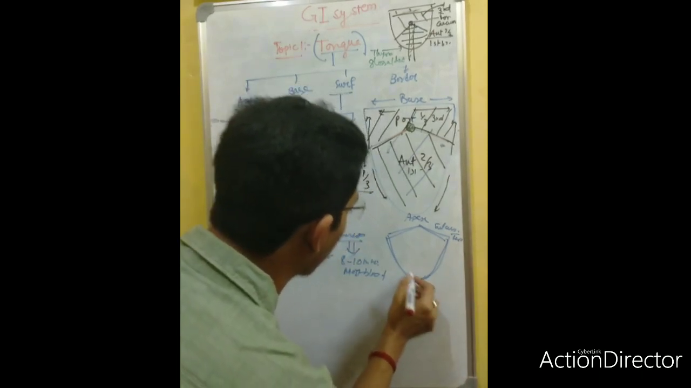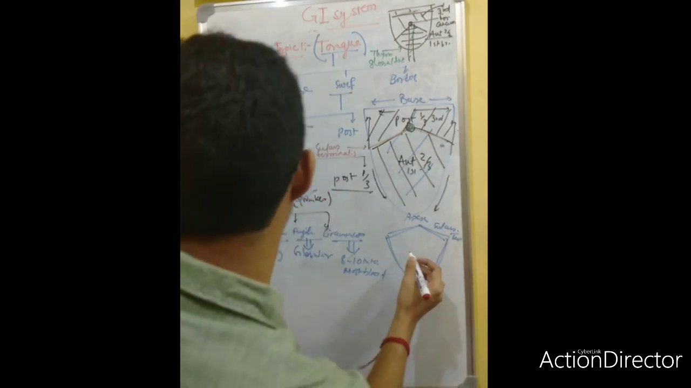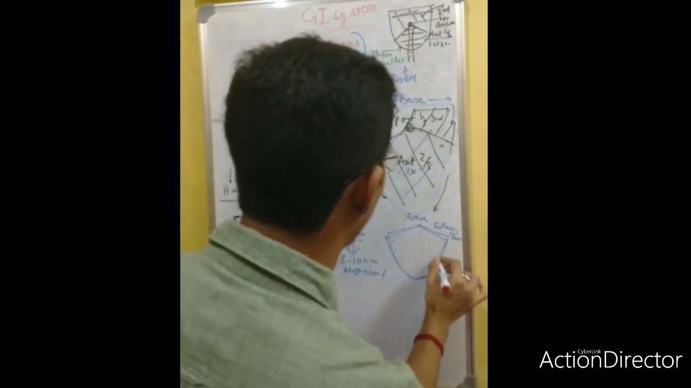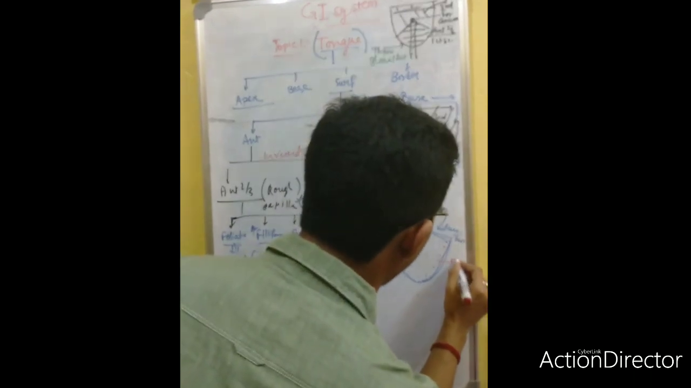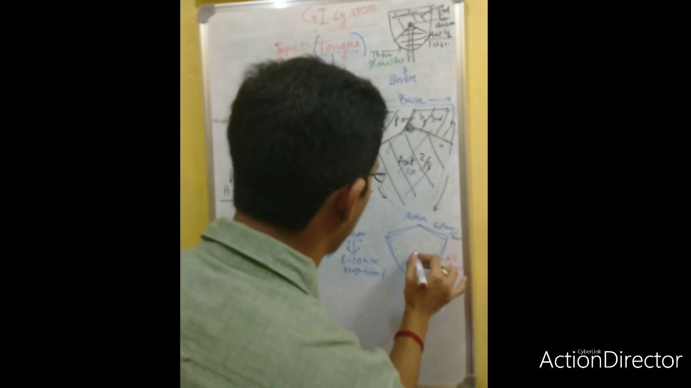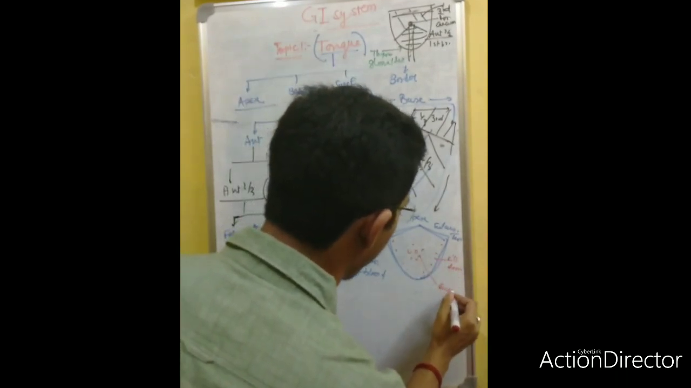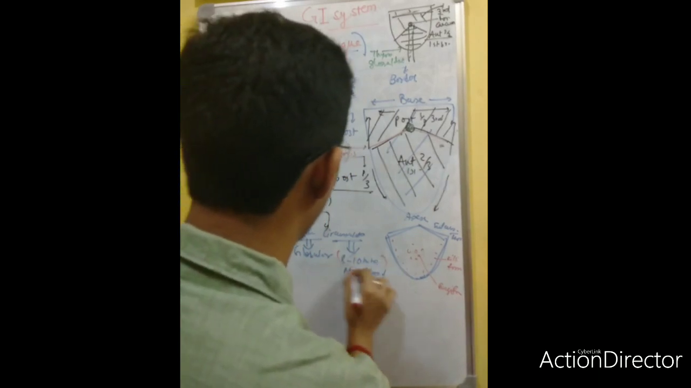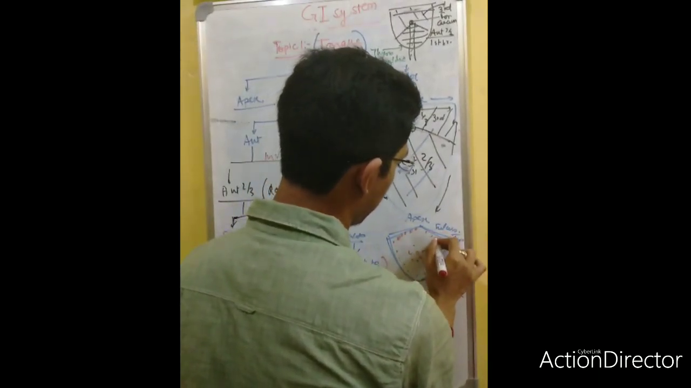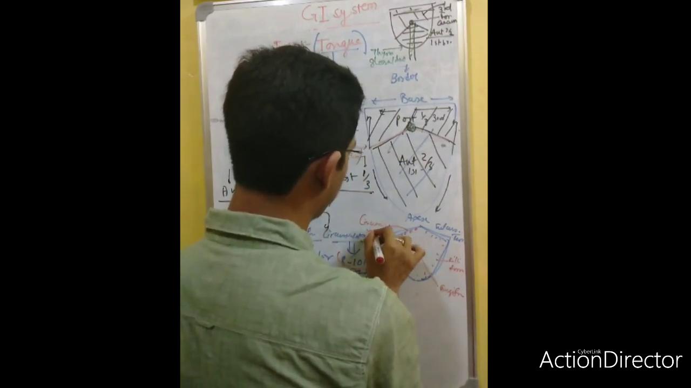Now, at the apex and the lateral border, you will find the filiform papilla. What papilla? Filiform papilla. In the center, there will be the fungiform papilla, and the 8 to 10 most bloodish near the sulcus terminalis. Here, this is the circumvallate papilla.